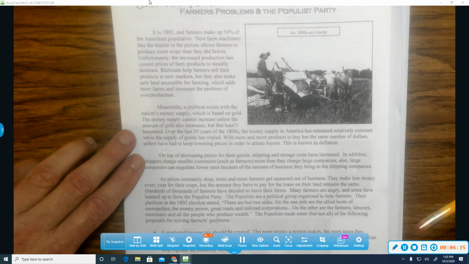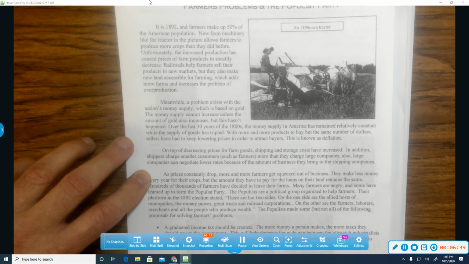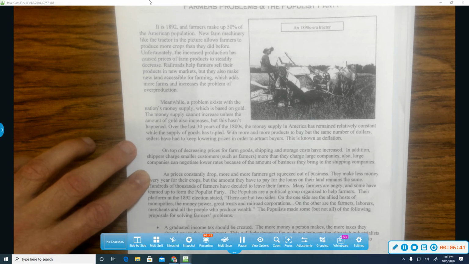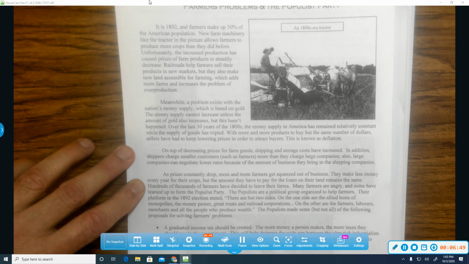As prices constantly drop, more and more farmers get squeezed out of business. They make less money every year for their crops, but the amount they have to pay for loans on their land remains the same. Hundreds of thousands of farmers have decided to leave their farms. Many farmers are angry, and some have teamed up to form what's now called the Populist Party.